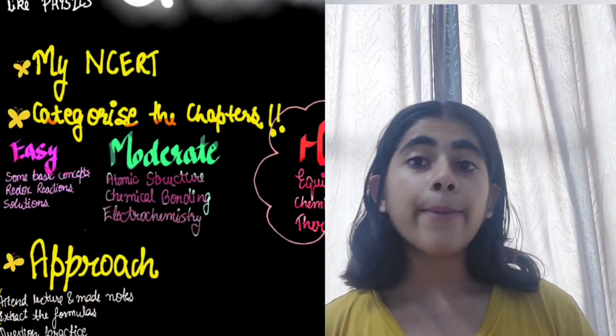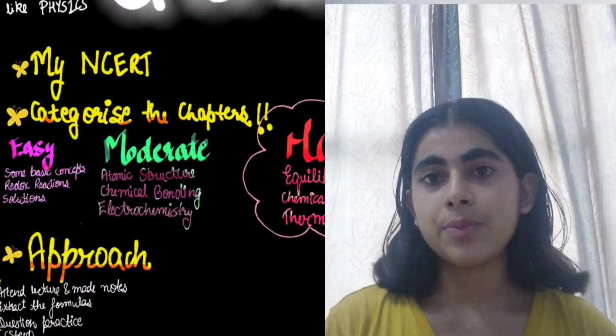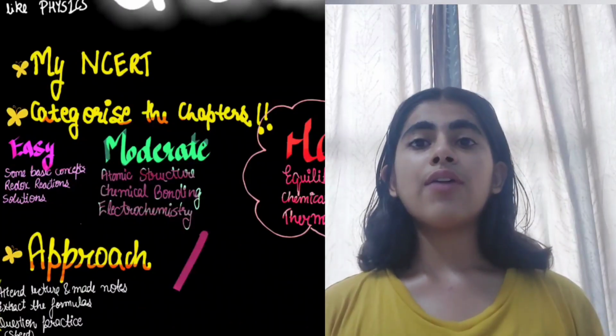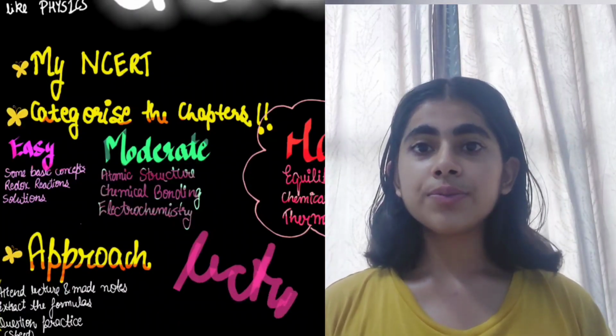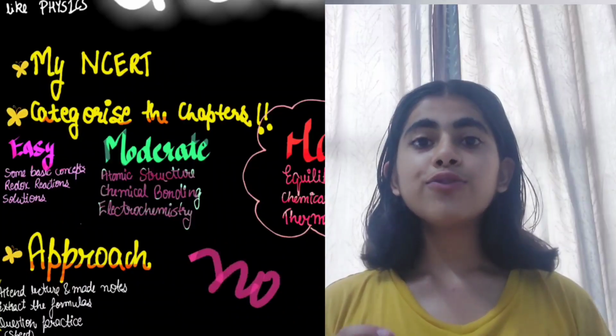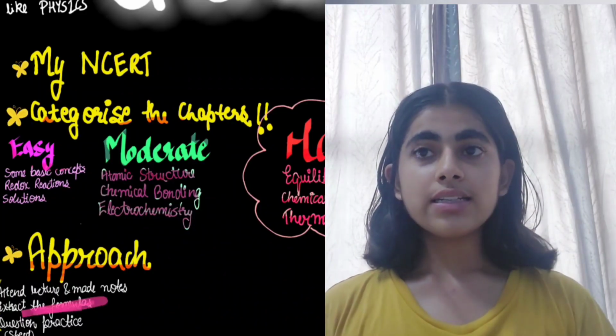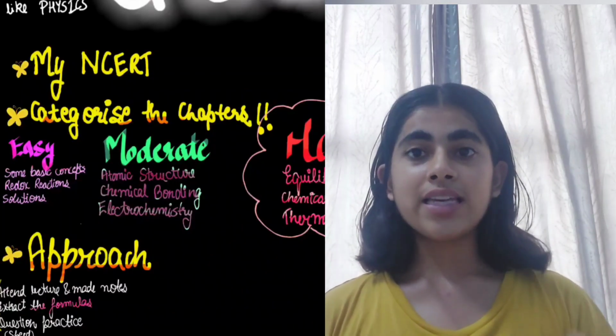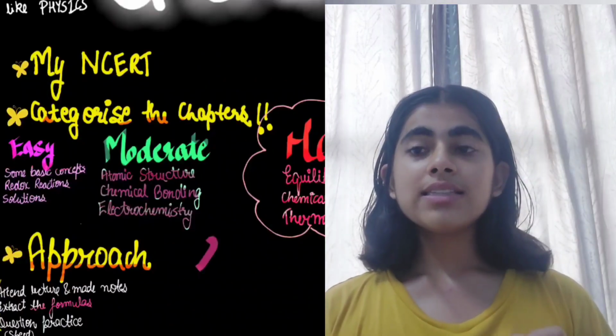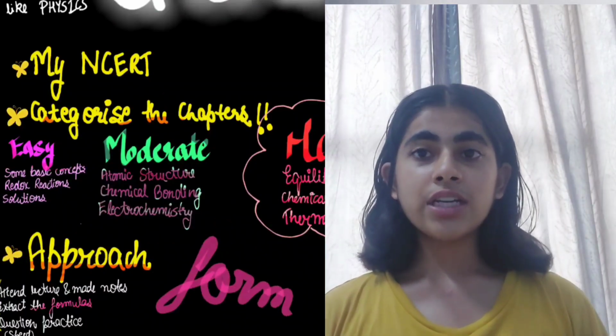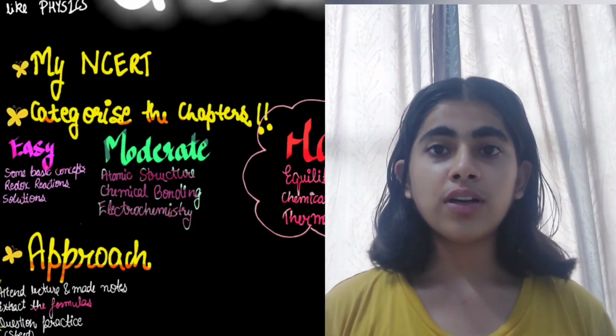Now, what is the approach to be followed in physical chemistry? First of all, you have to attend the lecture and make the notes. Now, extract the formulas from your notes. That is, when you are revising your notes thoroughly, make a separate list on your sheet, or I have made a notebook for that.